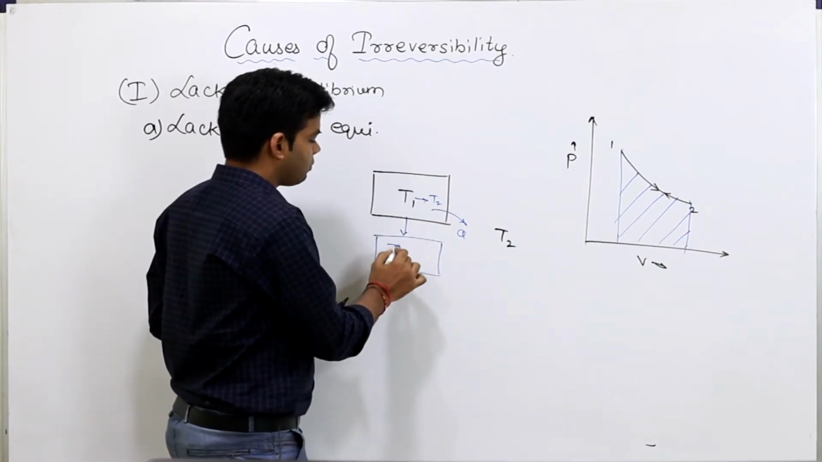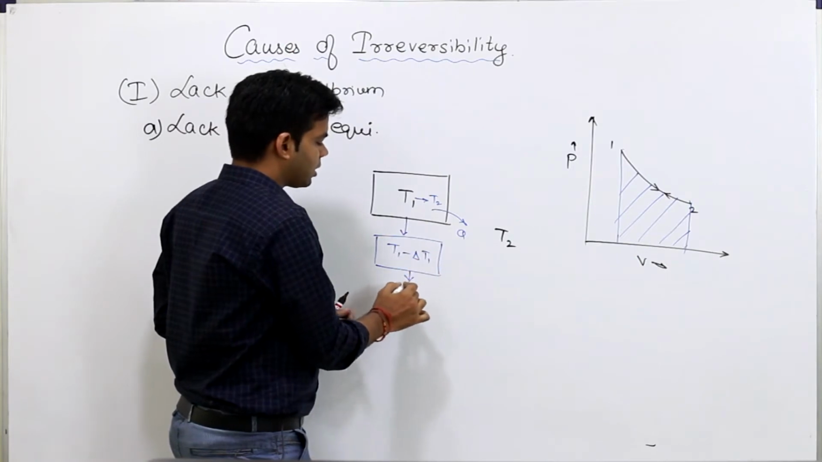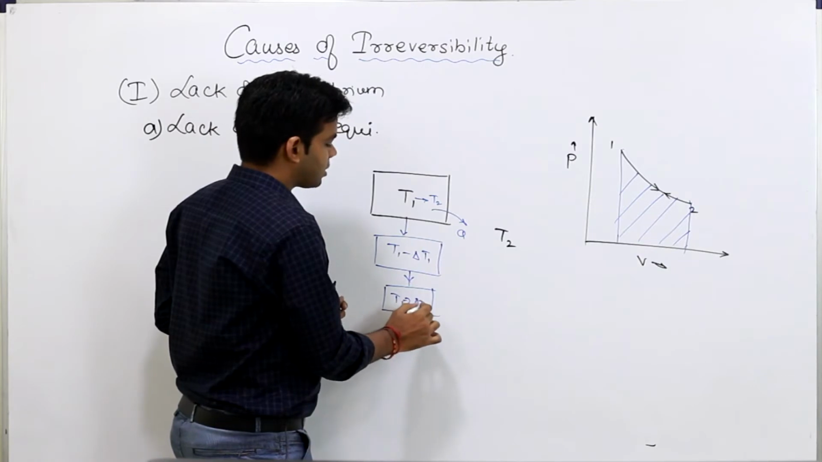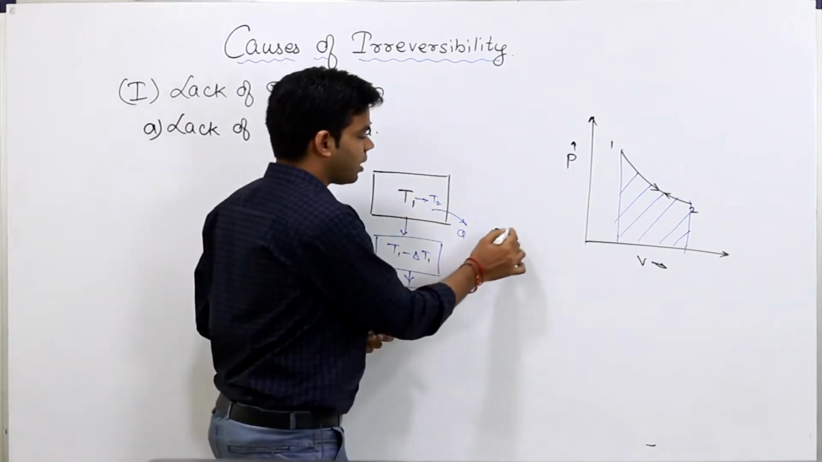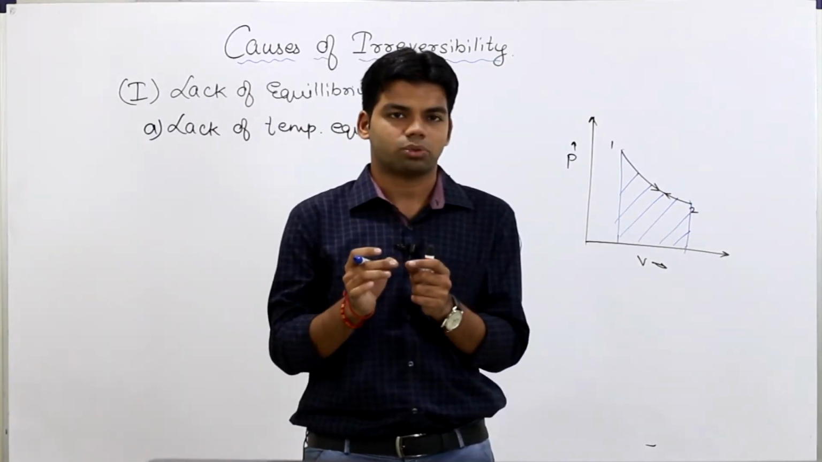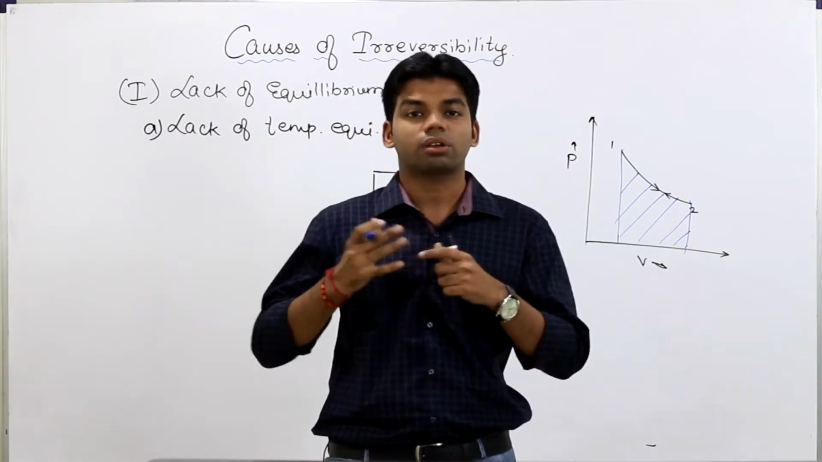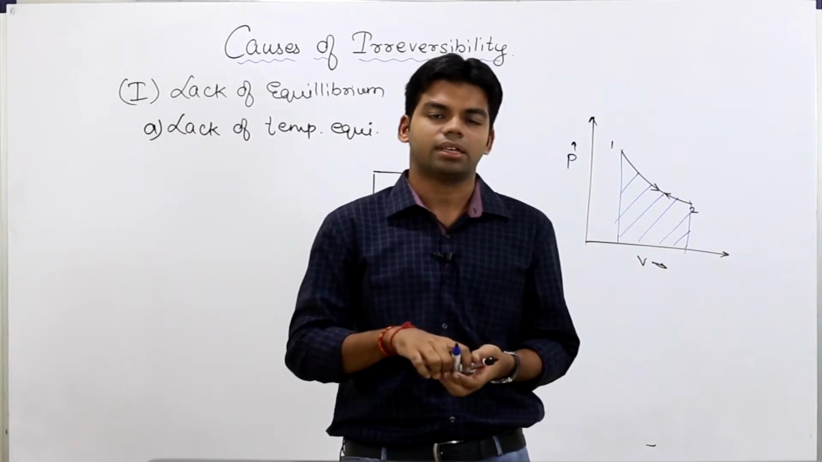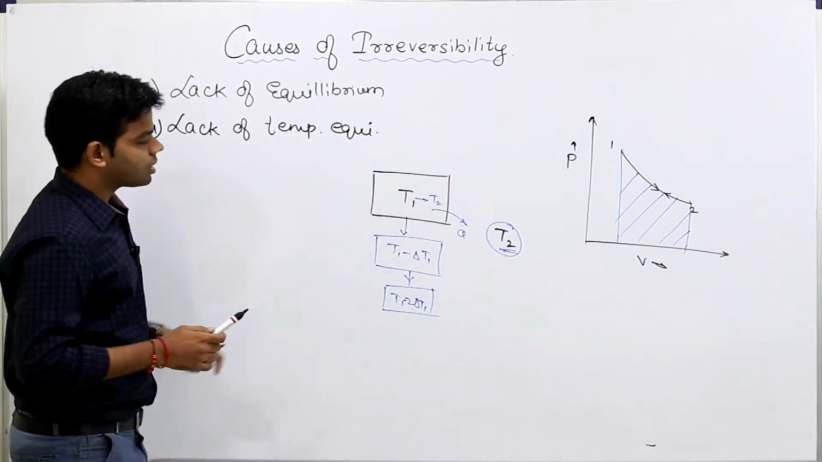इसको धीरे धीरे करके first we bring it in contact with T1 minus del T1. Okay, थोड़ा सा temperature इसका decrease हुआ, then T1 minus 2 del T1, थोड़ा और temperature decrease हुआ. Likewise, passing through infinite number of reservoirs, finally we will get to the temperature of this T2. Okay, so this will be the reversible process. But wherever there is a finite temperature difference, wherever there is heat transfer through a finite temperature difference, wherever there is lack of temperature equilibrium, there will be an irreversibility. Getting this? So the very first reason is the lack of temperature equilibrium.